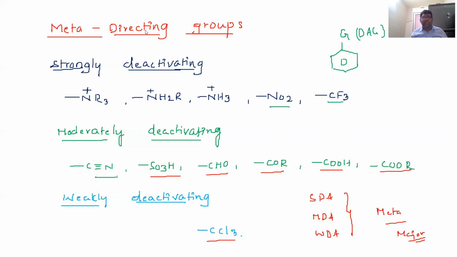Okay, for example, students, I will explain one example. Here I am taking one example. This is toluene, students. This toluene undergoes nitration. Nitration takes place in the presence of HNO3 and concentrated H2SO4.